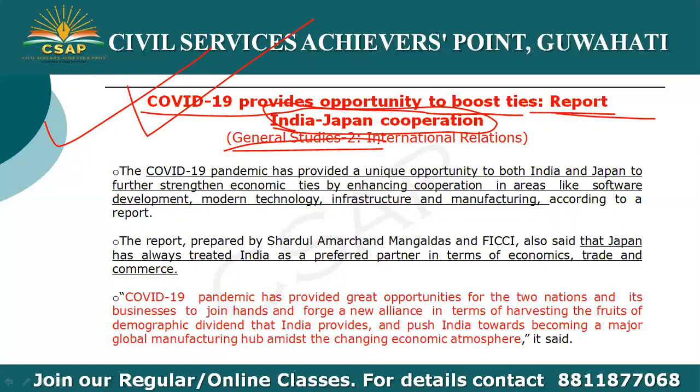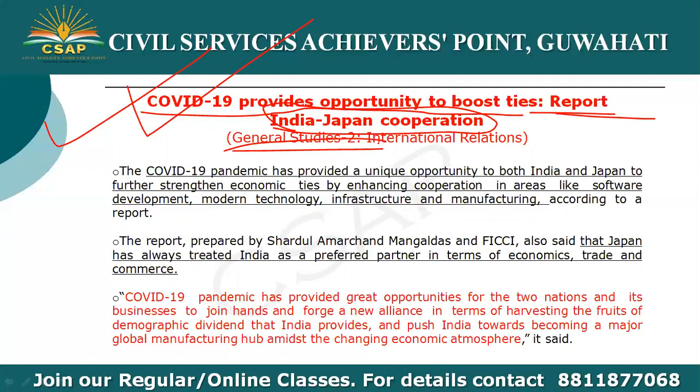The background is that the COVID-19 pandemic has provided a unique opportunity to both India and Japan to further strengthen economic ties by enhancing cooperation in areas like software development, modern technology, infrastructure and manufacturing. The report, which was prepared by the Shardul Amarchand Mangaldas and FICCI, also said that Japan has always treated India as a preferred partner in terms of economics, trade and commerce.